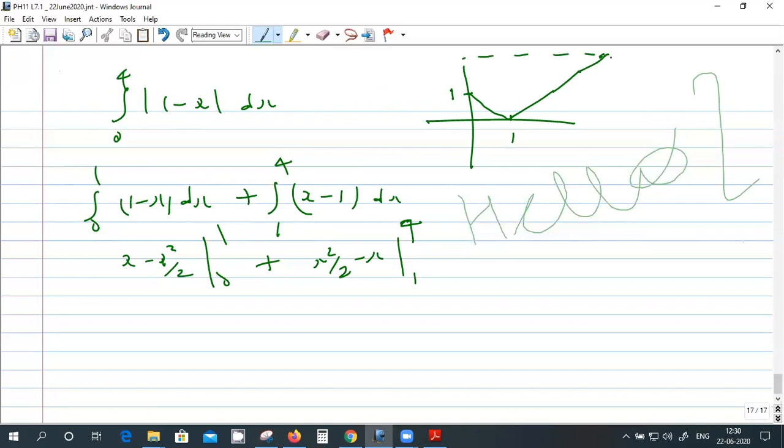So this height is 3, and this length is 3. So half into base into height, plus half into base into height, 3 into 3. So half into 10, so 5. Okay, the area under the curve.